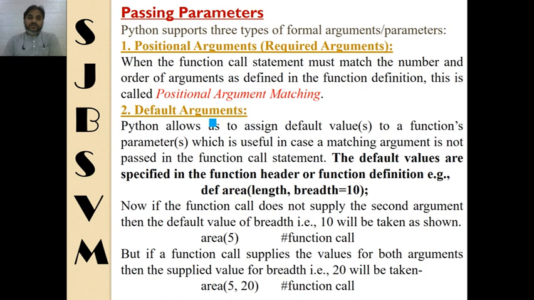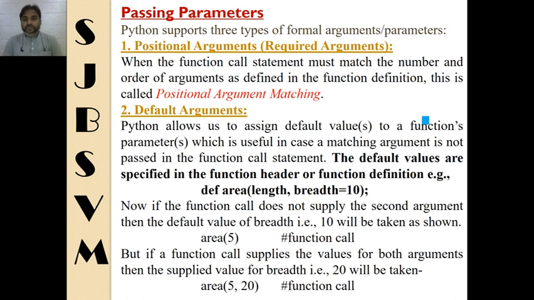Passing parameters. Now, there are three methods of passing parameters in Python. The first one is positional arguments, or required arguments. If we are using this positional arguments method, then we have to supply a value for each and every parameter while calling a statement.